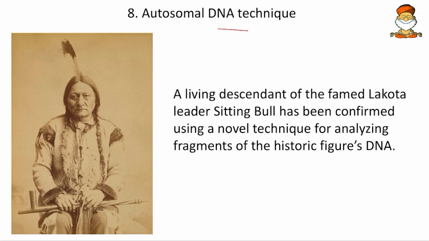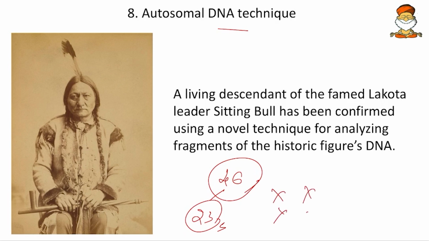We know there are sex DNA and autosomal DNA. We have 46 chromosomes in human beings, that is 23 pairs. Of those 23 pairs, 2 are sex chromosomes, that is X and Y or X and X. All the remaining chromosomes are autosomal chromosomes. So apart from sex, all other characteristics, like hair color and body height, belong to autosomal DNAs.